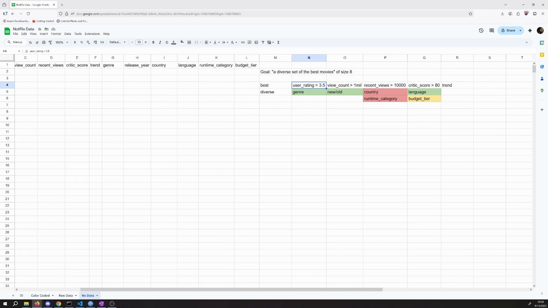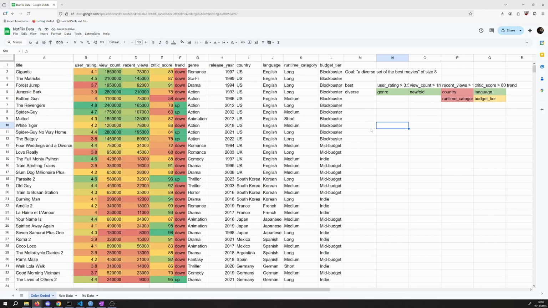That's sort of a weird, complicated logical sentence to write down, but in our own heads, it's easy for us to understand 2 out of 4. Right? Take 2 out of 4 if you meet 2 out of 4 categories. Okay, now what I want to do, we can kind of look at our data. I've put the data in here. I've also added some color coding on our ratings for the best category, so we can start thinking about which are the best movies that we have here. One of the things I want to highlight is I didn't want to look at the data before I did my reasoning about the categories.